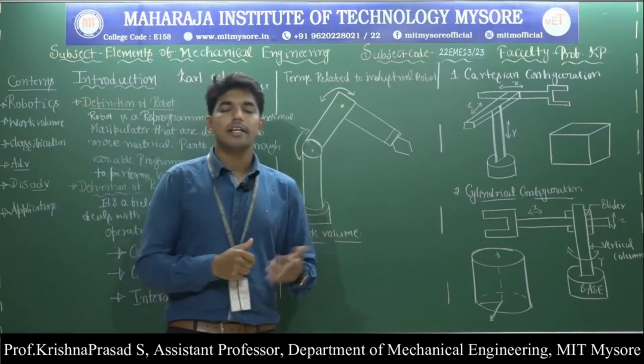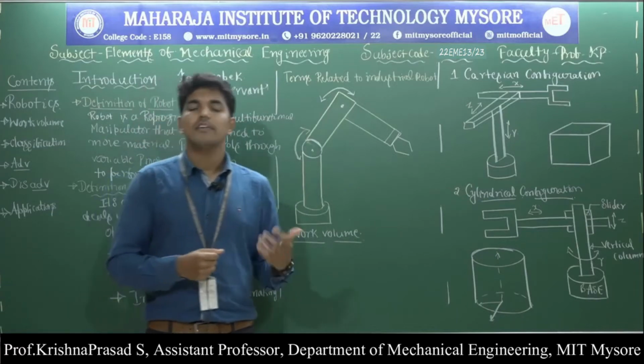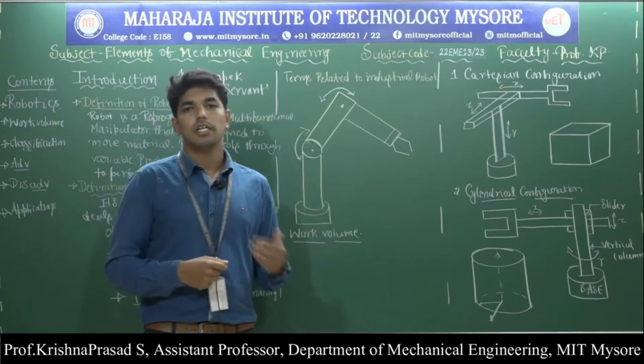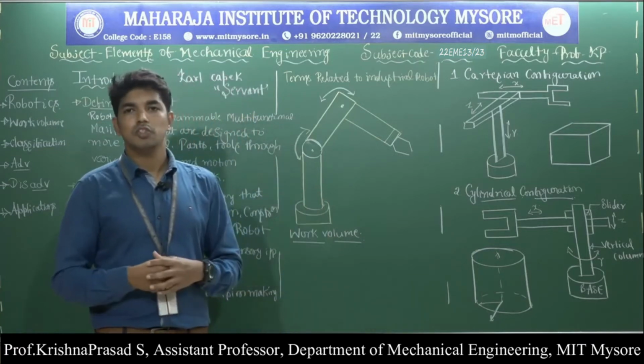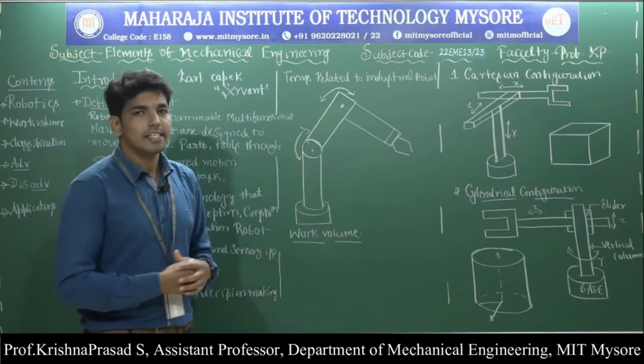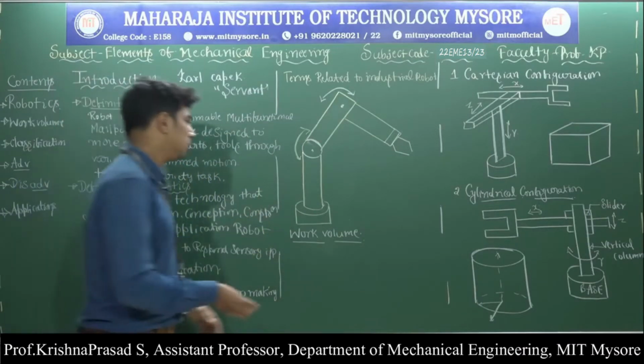I already told, in the year 1957 the English inventor Cyril Walter Kenward invented a manipulator that can be moved in all three directions, like X, Y and Z direction, and that robot was used in the industry, that's why it is called industrial robot. Then what are the main parts of the industrial robot? That is very much important.